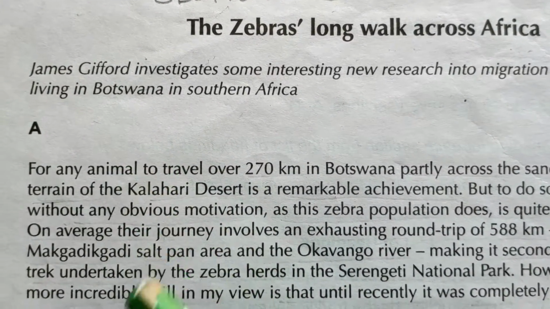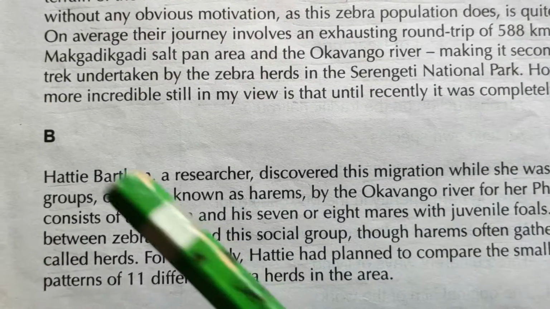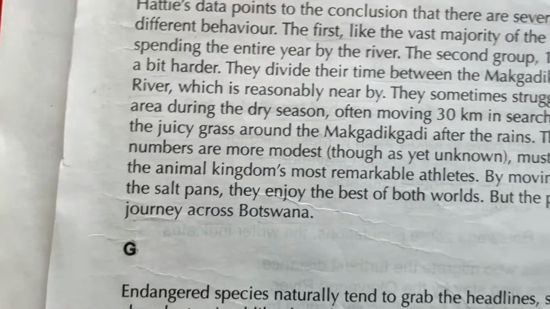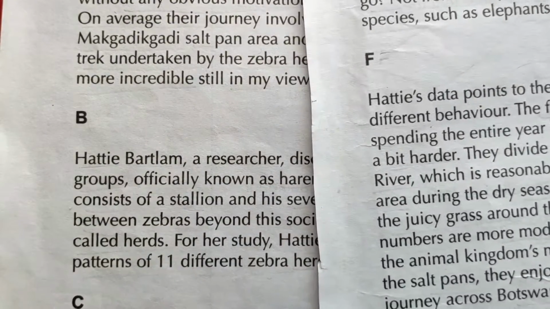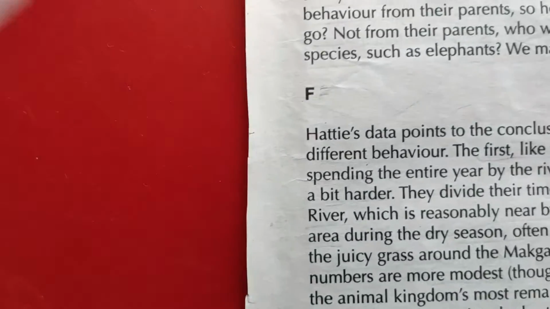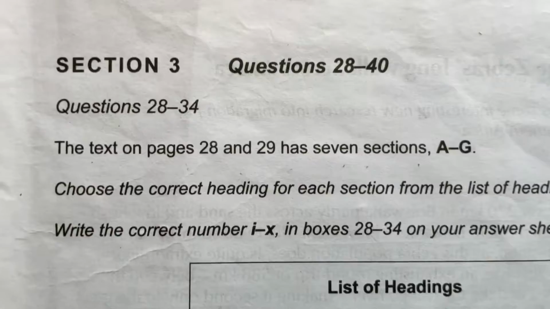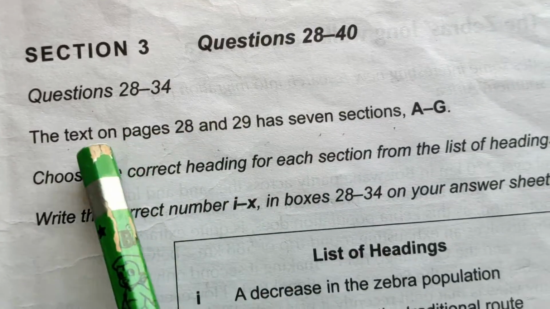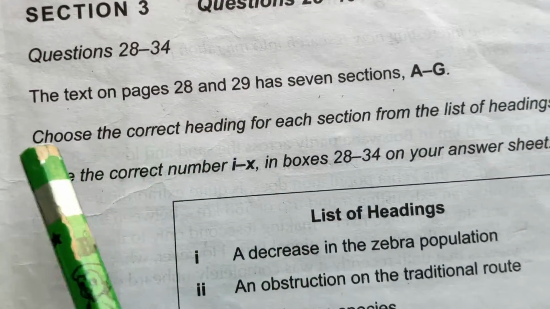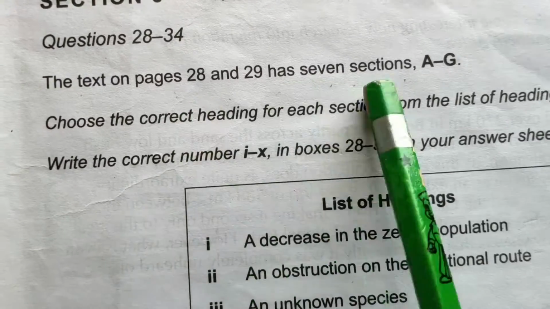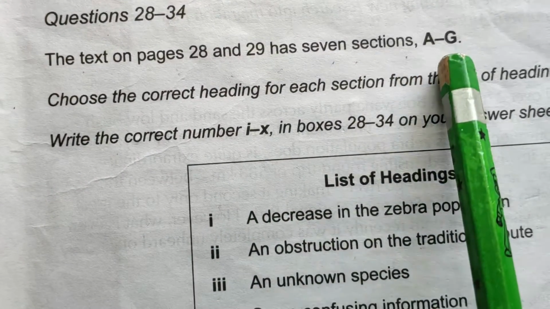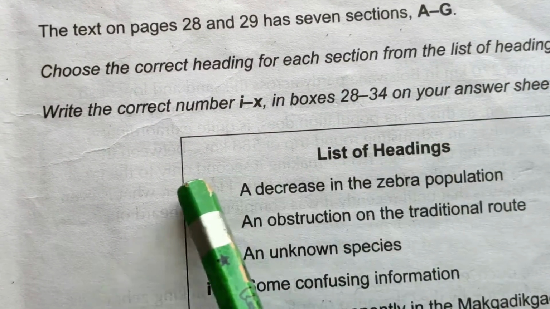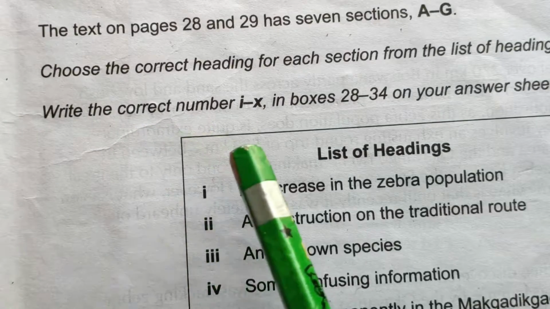Okay, now this passage has been divided into paragraphs A, B, C, D, and up to E, F, G, H. So before reading the passage, we should always look at the questions. Section 3, questions 28 to 40, questions 28 to 34 here. 7 sections, we already knew it. Choose the correct heading for each section from the list of headings below. Okay, now this is the match the heading type of questions.